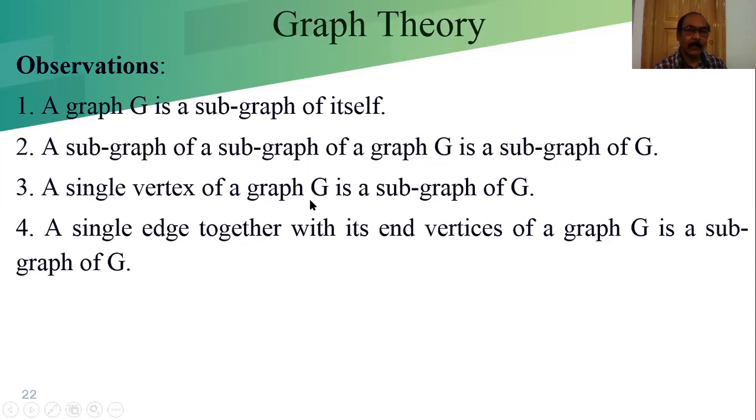A single vertex of a graph G is a subgraph of G. Any vertex of a graph G is a subgraph of G. Similarly, a single edge together with its end vertices: an edge cannot be defined unless we are considering the end vertices. When you are considering a single edge, always we are considering the end vertices. So a single edge together with its end vertices of a graph G is a subgraph of G.